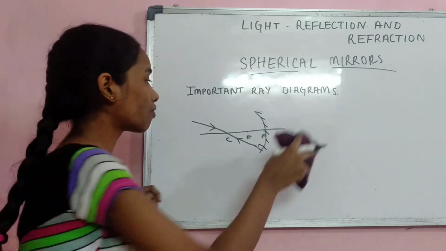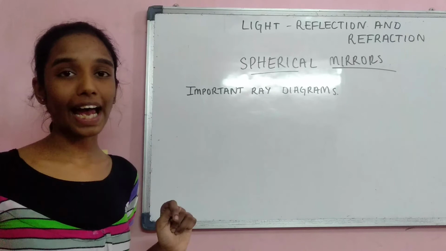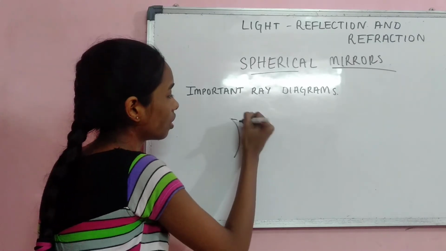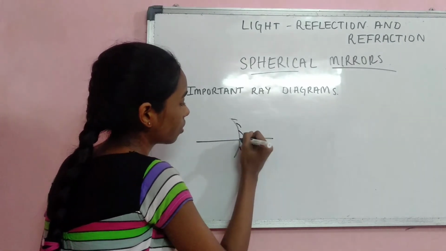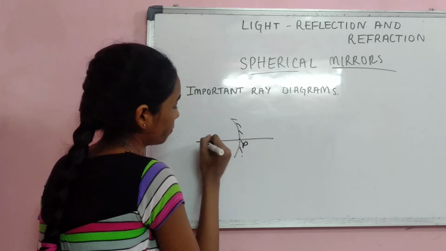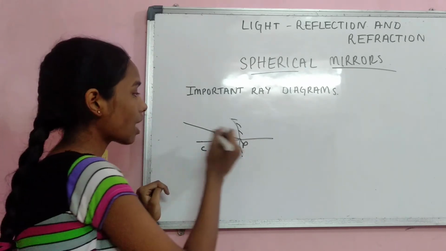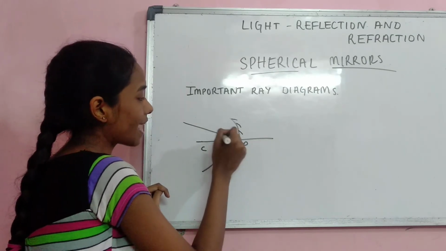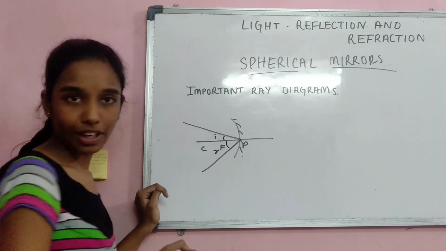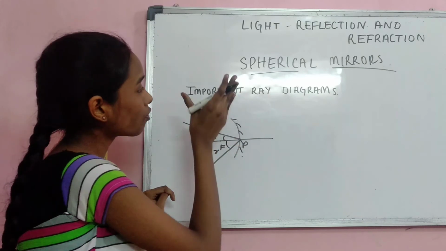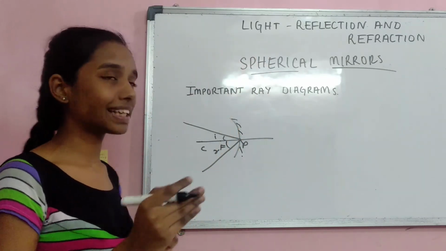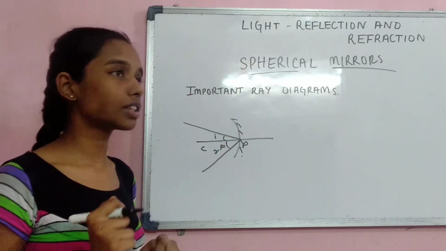And the fourth important ray diagram is just applying the law of reflection. The angle of incidence is equal to the angle of reflection. This is the fourth important ray diagram, which even applies for convex mirrors also.